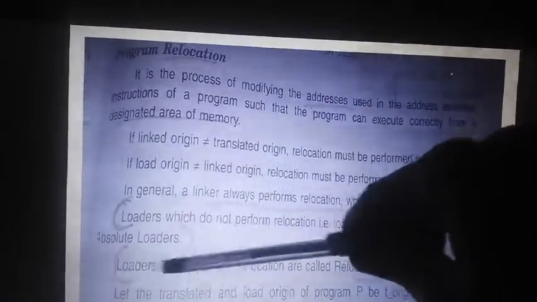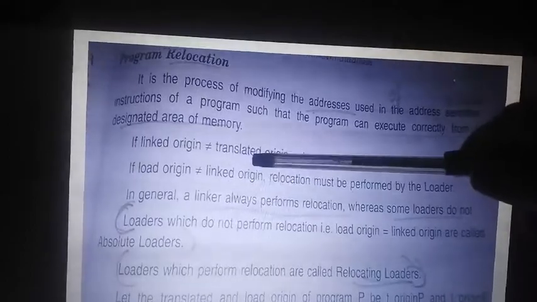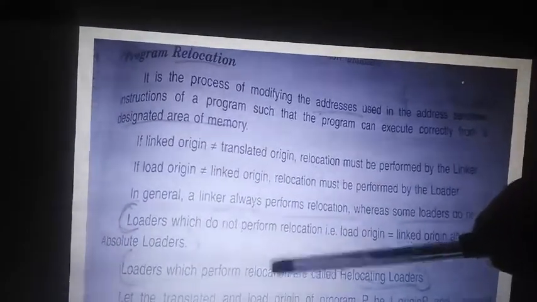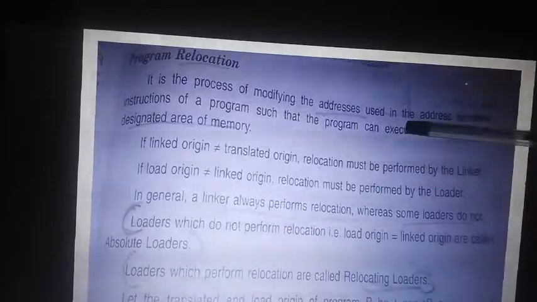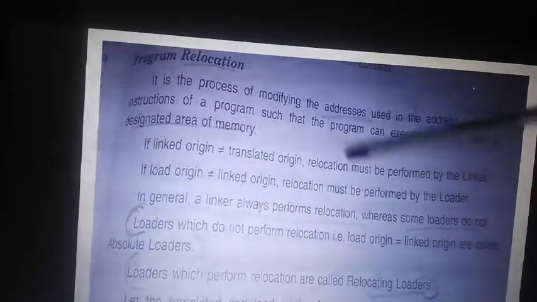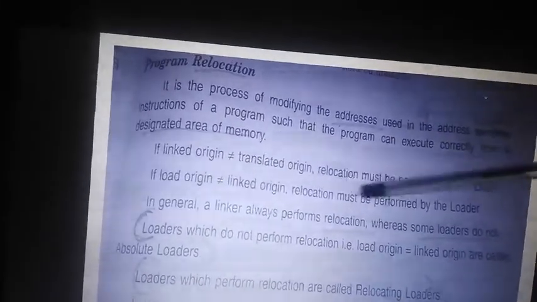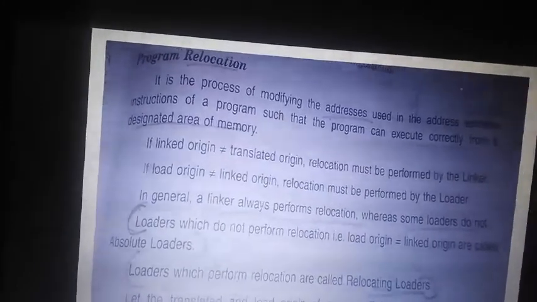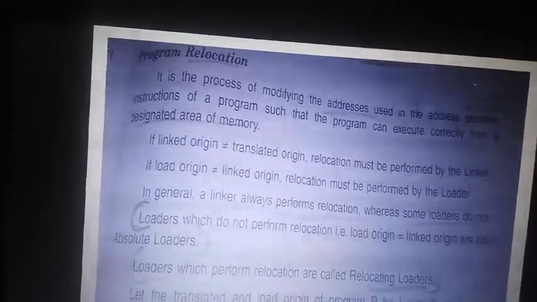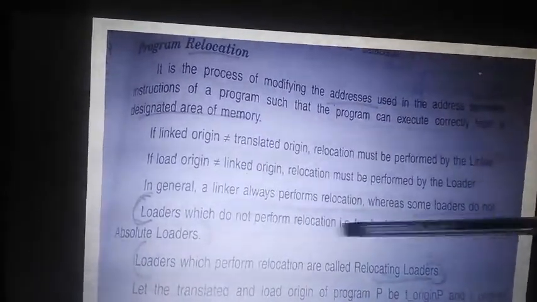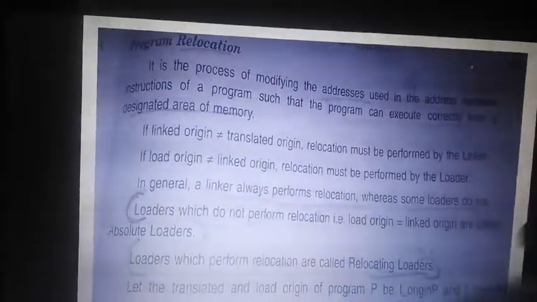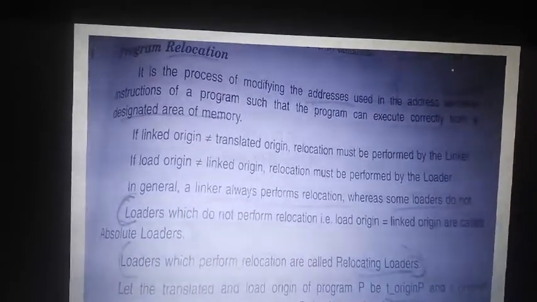So you write a program and give it to the translator, the assembler. The assembler gives the object program. That object program is taken by the linker and he places the same object program in memory, then it is an absolute program, meaning he is not changing the address. If he changes the address and creates one more executable file, and loads only the executable file, then it is relocation, and it is called a relocating loader. Clear? If a source program is written and converted to the object program, and the same object program is taken and placed in your memory, then it is an absolute loader.